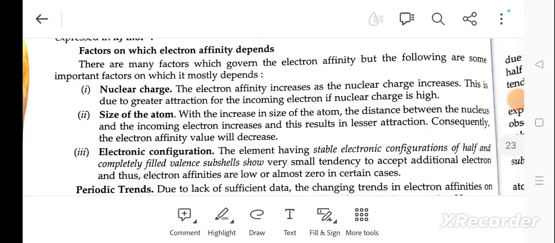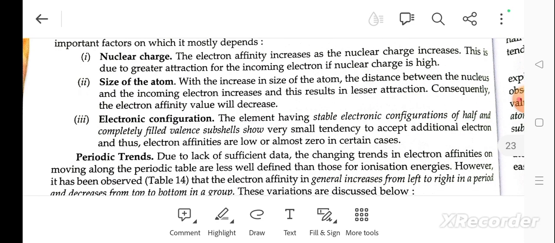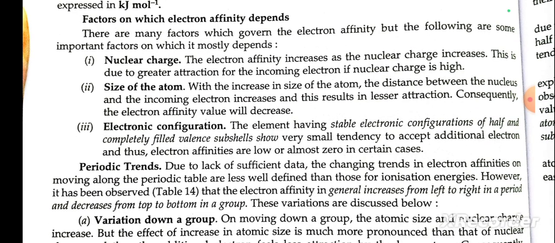Factors on which electron affinity depends. There are many factors which govern electron affinity, but the following are some important factors on which it mostly depends. First, nuclear charge. The electron affinity increases as the nuclear charge increases. This is due to the greater attraction of the incoming electron if the nuclear charge is higher.